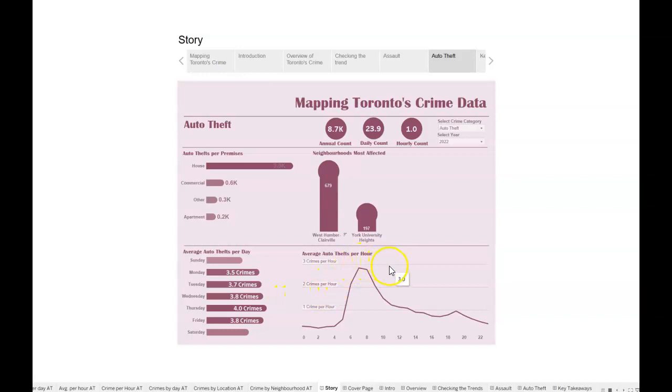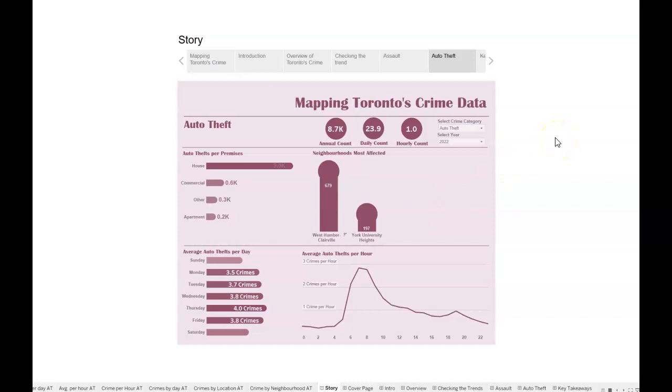And then looking at the hourly chart, we can clearly see that the auto thefts generally occurred in the morning hours from 5 a.m. to 12 a.m. But the maximum number of auto thefts reported, close to 3, were from 6 a.m., 7 a.m., 8 a.m., around 9 a.m. So 6 to 9 was the hot time for auto vehicle thefts, which is pretty consolidated in the morning hours.